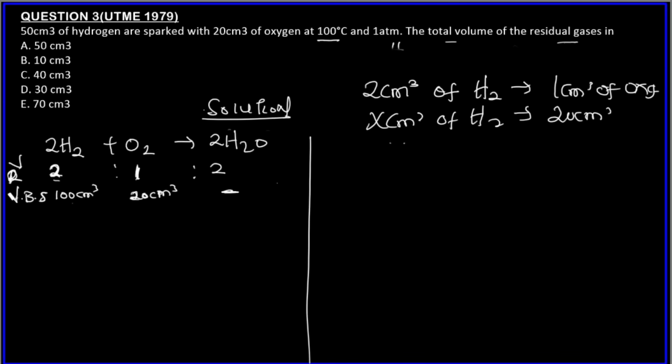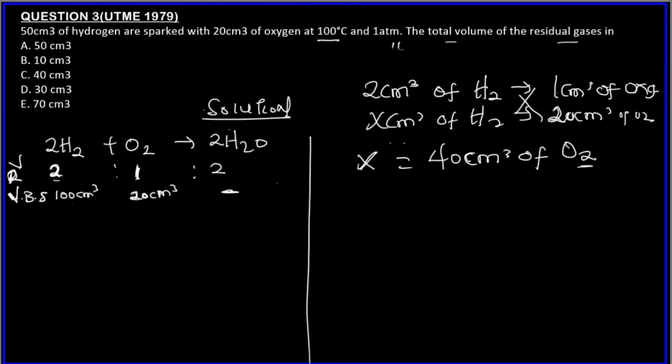To react with this. So not everything will be used up, so we have to look for the one that is used up. So 20 centimeter cube of oxygen gas. So we cross multiply. X times 1 is X, 20 times 2 is 40. So 40 centimeter cube of oxygen gas will be the one that is needed to react with 20 centimeter cube.